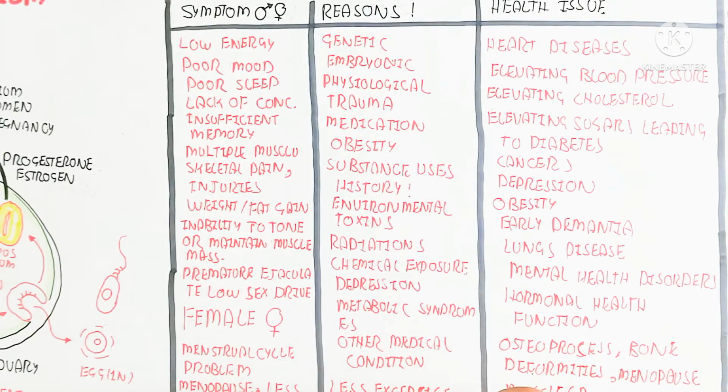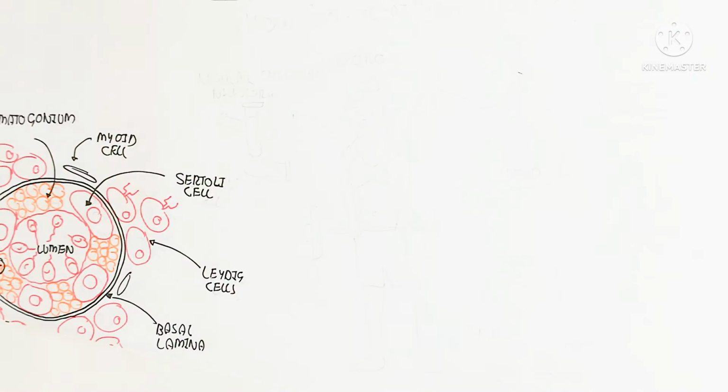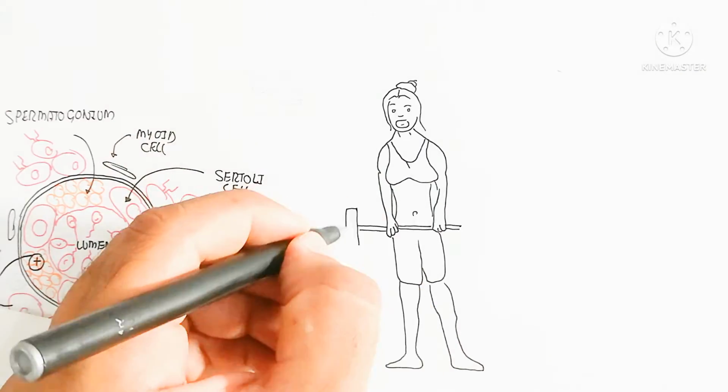I want to share that the cholesterol increases because it is not being used for the production of testosterone and estrogen.